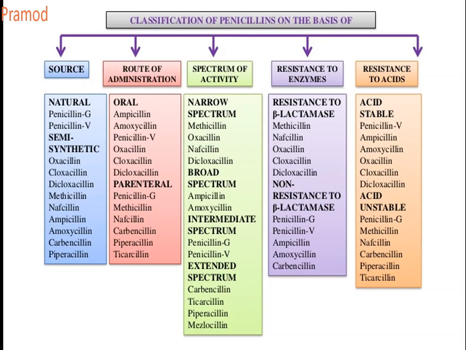Oral antibiotics are ampicillin, amoxicillin, penicillin V, oxacillin, cloxacillin, whereas parenterals are penicillin G, methicillin, nafcillin, carbenicillin, piperacillin, and ticarcillin. Very important, the routes of administration, whether they are administered orally or parenterally.